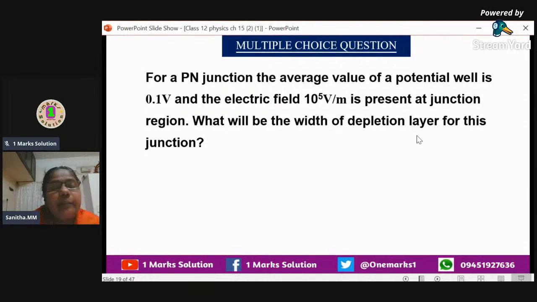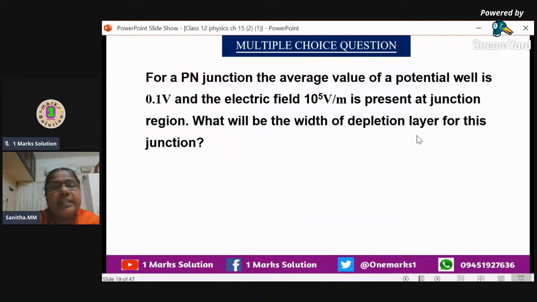So what is the relation between electric field and the potential that you are studying in the second chapter? That is E is equal to V by D. This is a very important equation. You are also studying the equation in this manner: E is equal to minus dV by dr. That is, electric field is the negative potential gradient. So this equation is very, very important, the relation between voltage and the electric field.